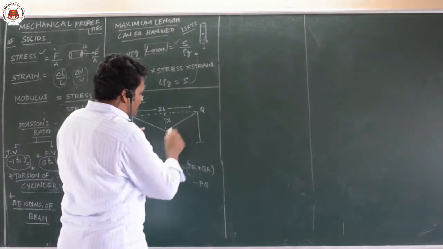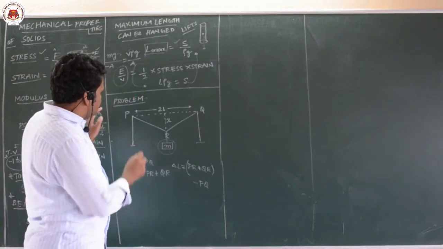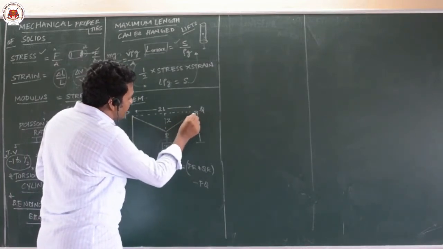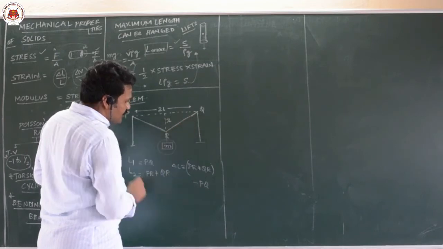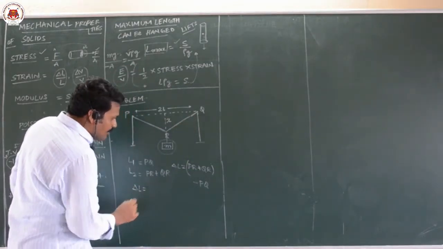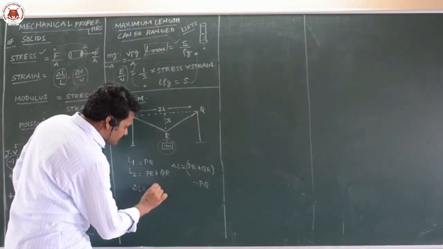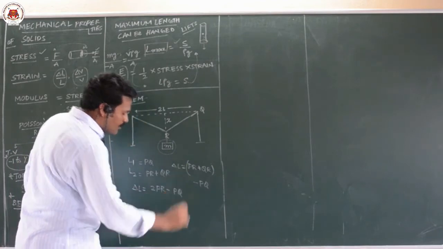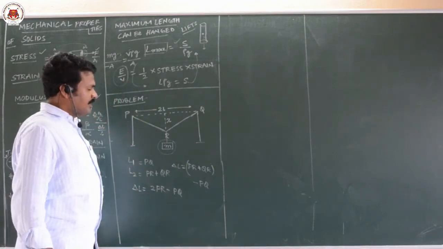PR and QR are both equal. Exactly at the center I kept the mass, therefore I can write delta L is equal to 2 PR or 2 QR minus PQ. Okay, 2 PR minus PQ.